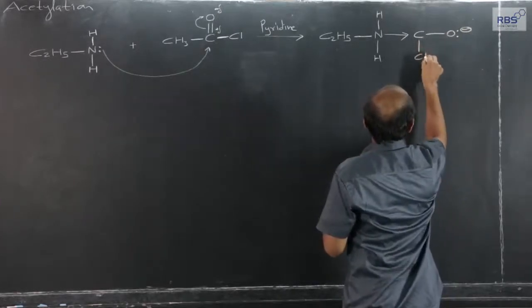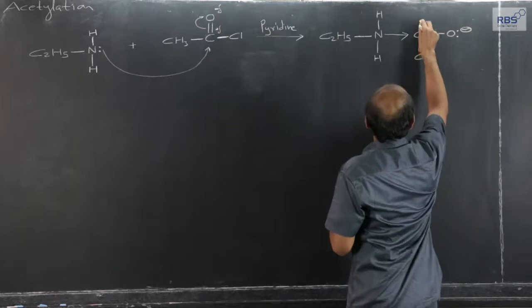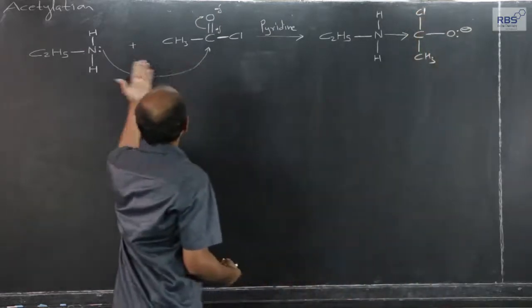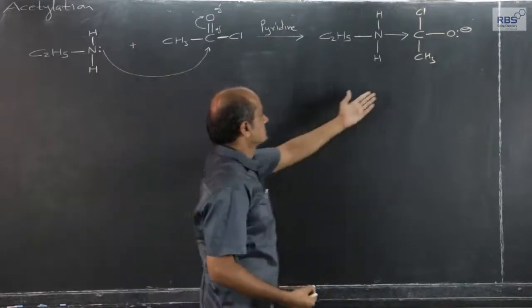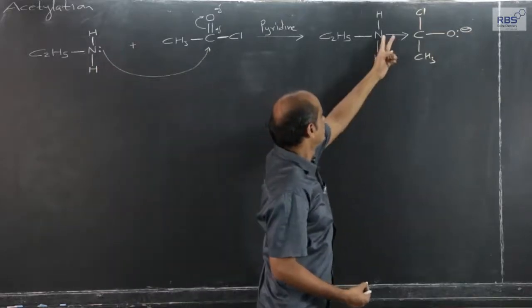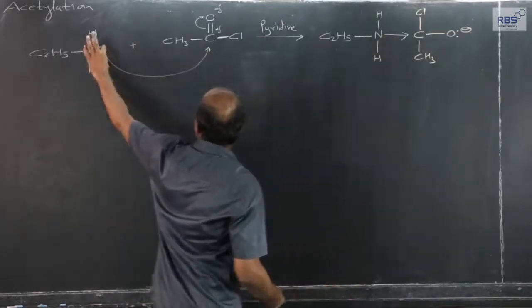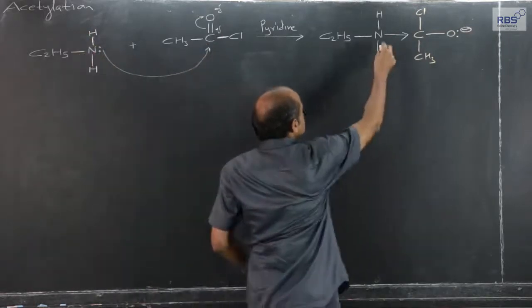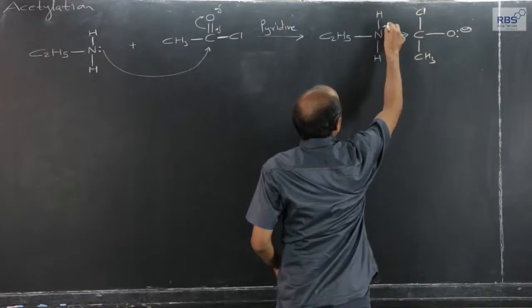Methyl on this side, chlorine on the other side, we get this. The moment lone pair of electrons on nitrogen forms a shared pair, positive charge is developed on nitrogen.